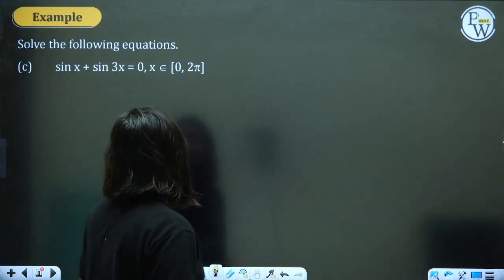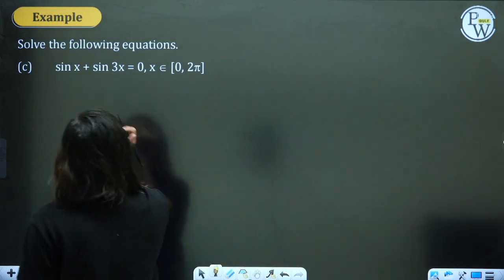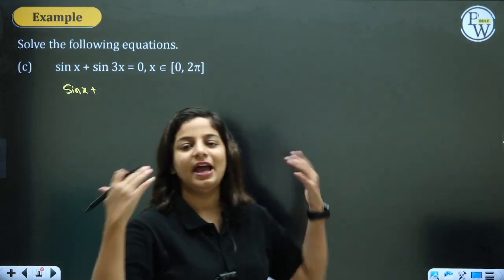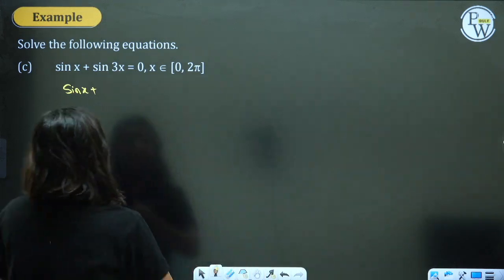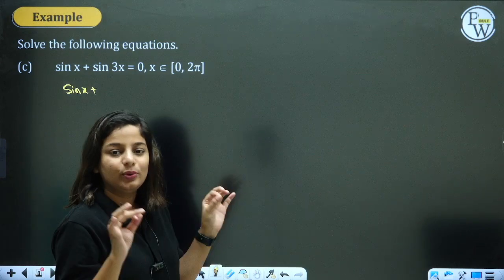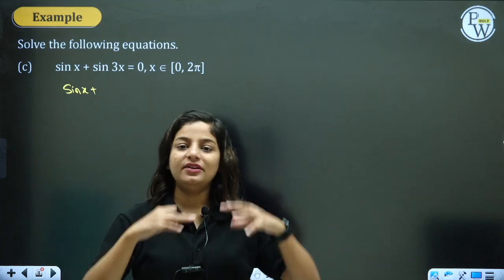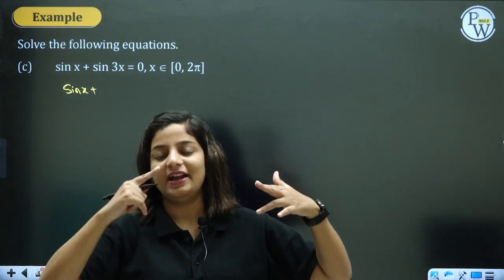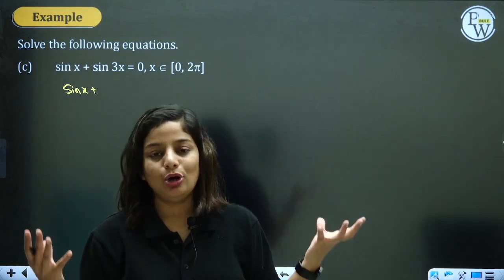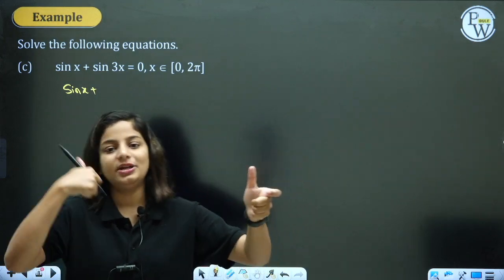Next. Sin x plus sin 3x is equal to 0. Solve when x belongs to 0 to 2 pi. Sin x. Now sin 3x, using the triple angle formula, 3x can become x. Yes, there are different ways to solve, by the way. There is not just one way which I am telling you. I will try to cover all the ways in different questions. May not solve one question by 10 ways, but yes, if I am solving 10 questions, in all the 10 questions I'll try to use 10 different methods. So you are aware, okay, this can also be done, that can also be done.